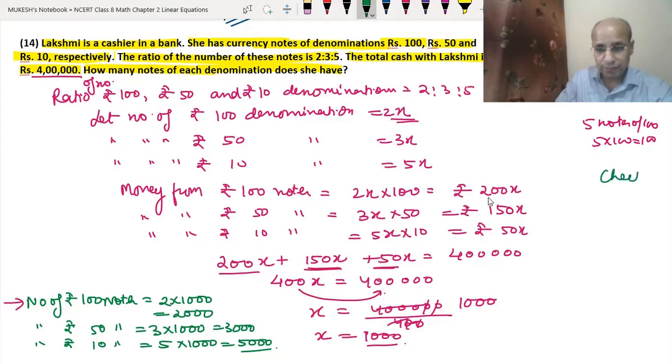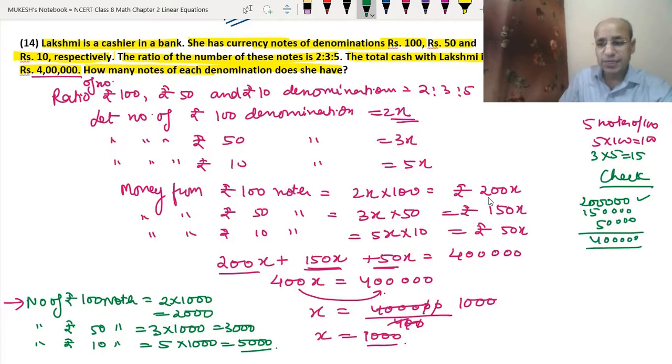Check. See, 2000 into 100, that means we will just add two zeros. So this is the money from 100 rupees. 3000 into 50. See, 3 into 5 is 15. So we have 150,000. And from 5000, 5000 into 10 is 50,000. So just calculate them. So we get 4 lakh rupees.